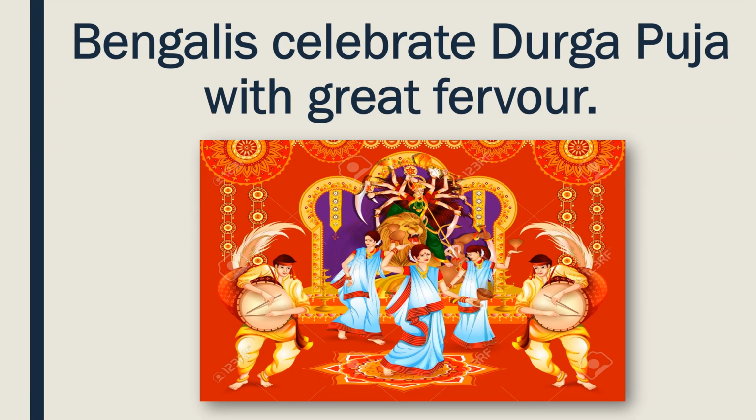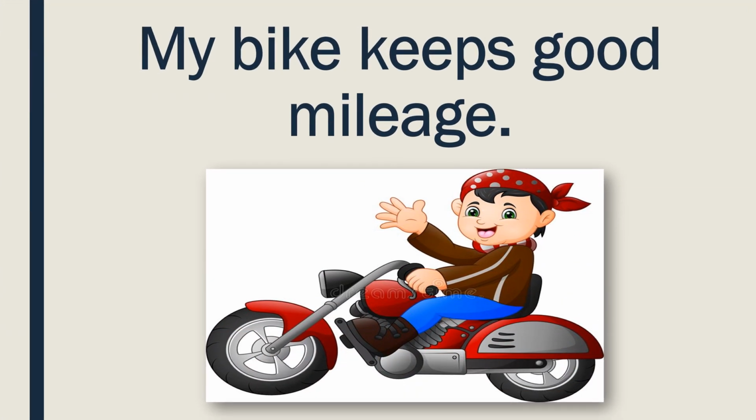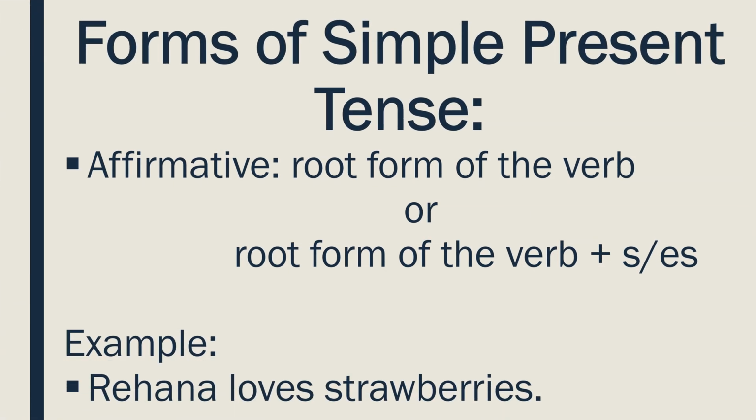Bengalis celebrate Durga Puja with great fervor. This is a general truth. My bike keeps good mileage. This is a habitual action. To express an affirmative sentence in simple present tense, we use root form of the verb or root form of the verb with s or es.